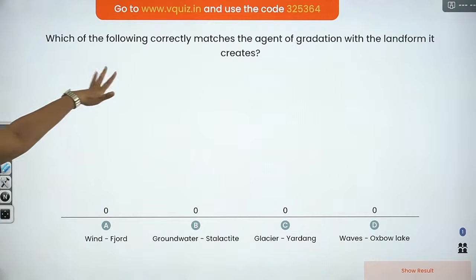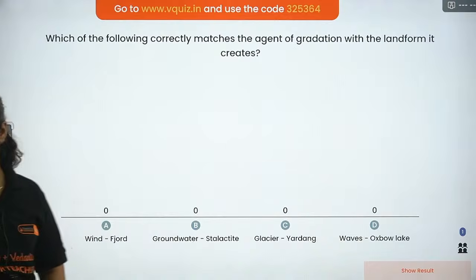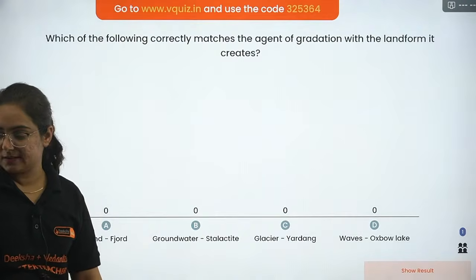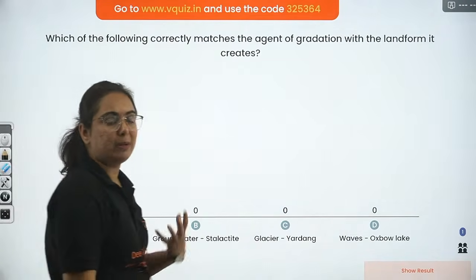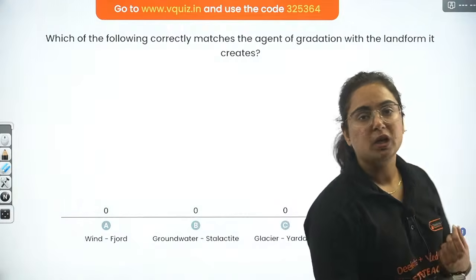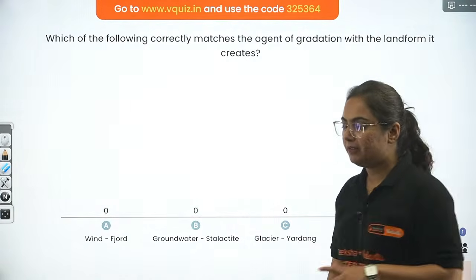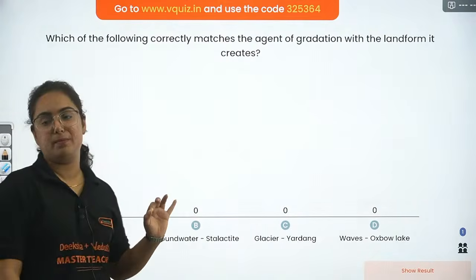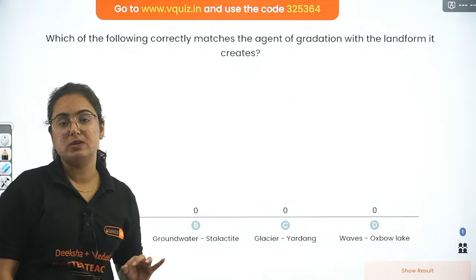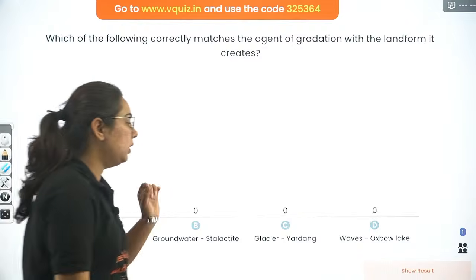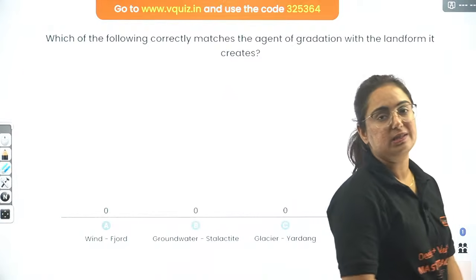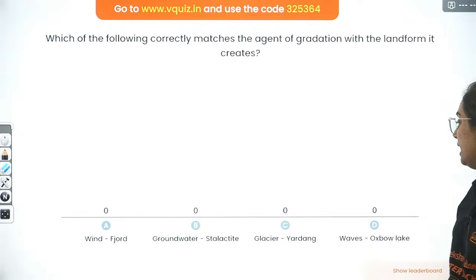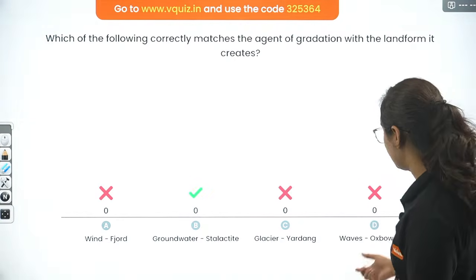Still, which of the following correctly matches the agent of gradation with the landform? Wind, gorge; groundwater, stalactite; glacier, Yardang; or waves, Oxbow Lake. Easy, eh? Try to answer it. It will take time to remember all those landforms. It will not be learned in just one go, but we will have a trick. I have already uploaded the session, where you can watch and figure out how to remember all of them and what those landforms actually are. So beta, Oxbow Lake is not created by waves, obviously. Rather it is formed by river water, running water.